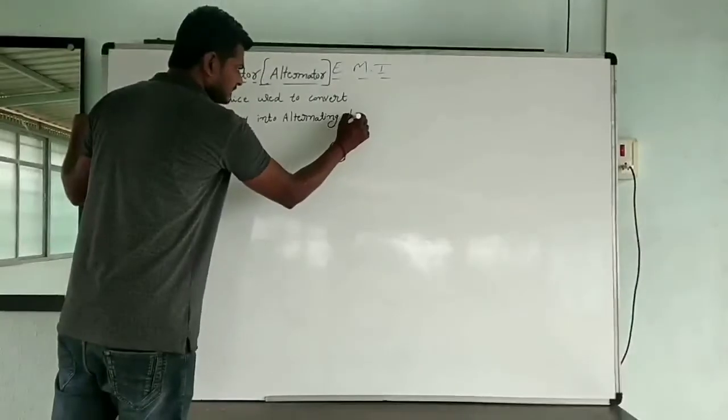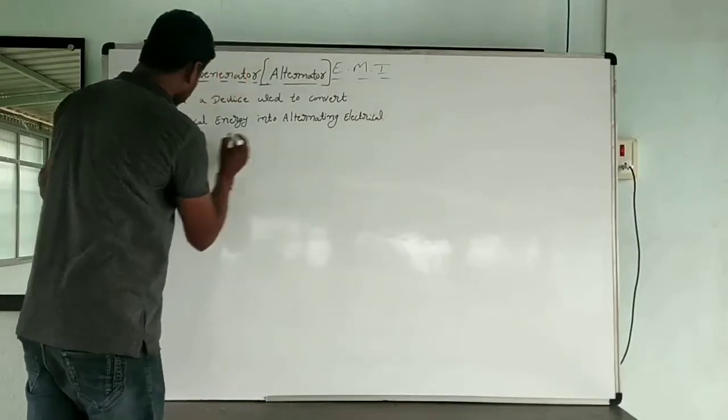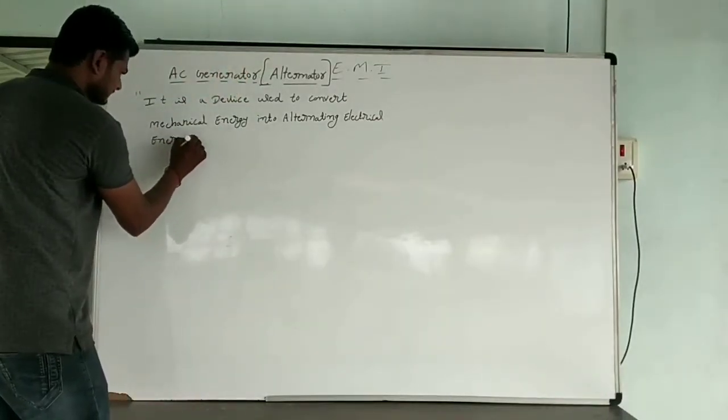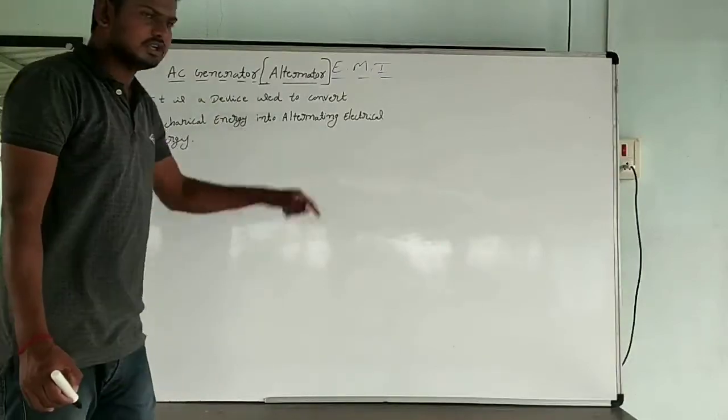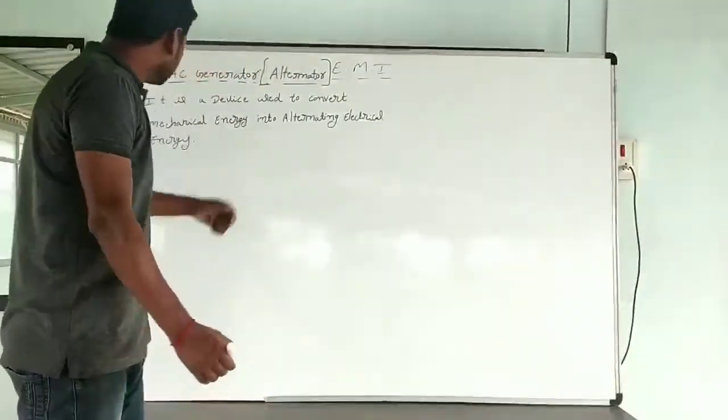Definition: it is a device used to convert mechanical energy into alternating electrical energy. Okay, simple. What is meant by AC generator? It is a device used to convert mechanical energy into alternating electrical energy. It is called an AC generator.